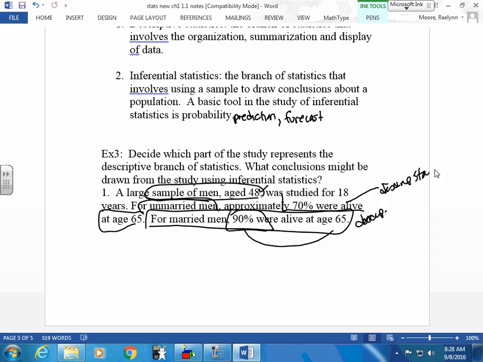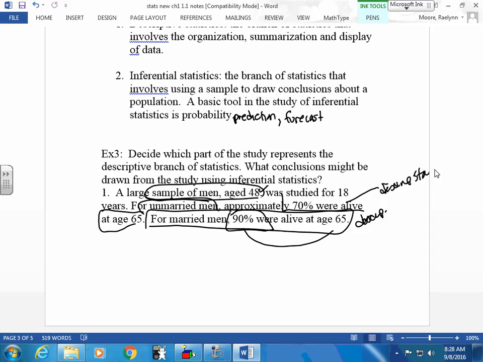Okay, what else could that infer? If you're not married, you die quicker. Well, let's kind of repeat. Yeah, kind of. But what does married have to do with anything? Think about something. Because the women help the men live longer. The women make the men happy and they help the men live longer. Yes, of course. The women do all the hard work and make the men very happy.